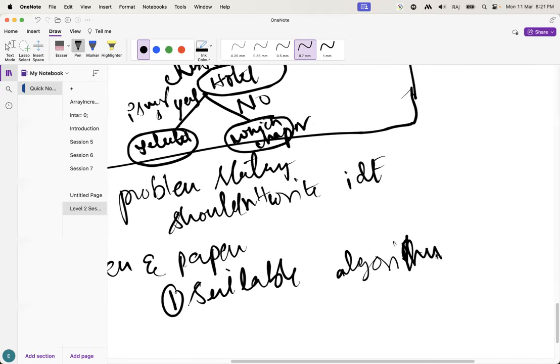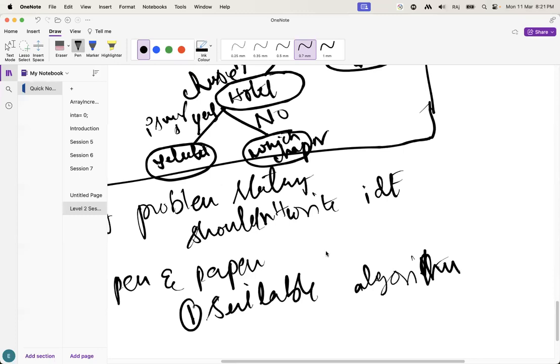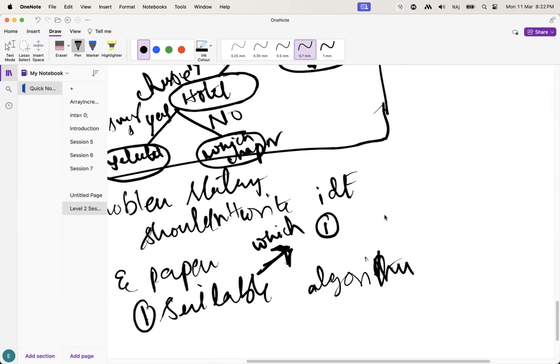Guys, how do you know which algorithm is suitable to solve the problem? In every problem statement, there are some keywords. Let's suppose one question: there are given steps, you have to use only 1 and 2 steps.